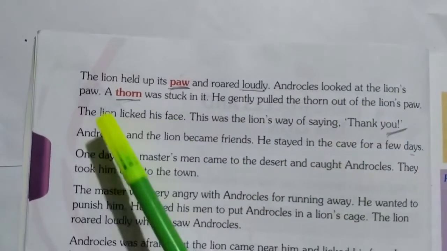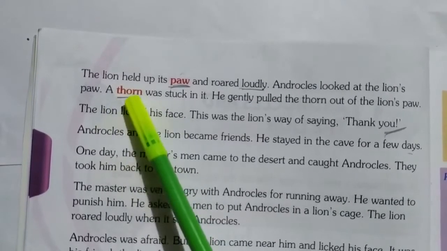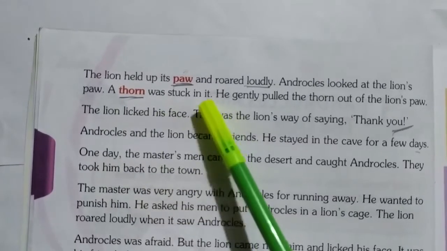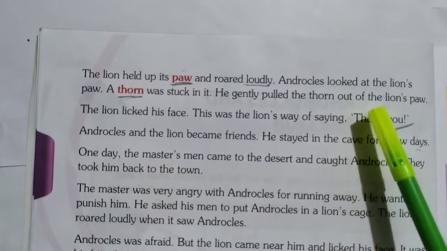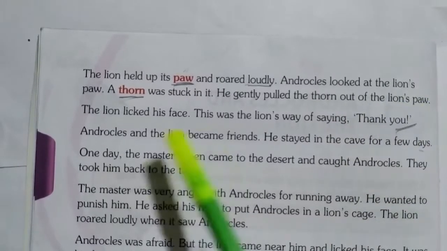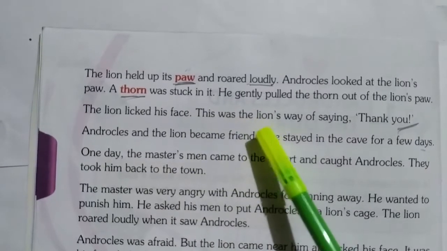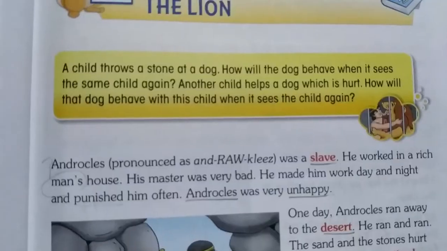Androcles looked at the lion's paw. A thorn. Underline the word thorn, children. T-H-O-R-N. Underline that. A thorn was stuck in it. He gently pulled the thorn out of the lion's paw. The lion licked his face. This was the lion's way of saying thank you. Okay, children?